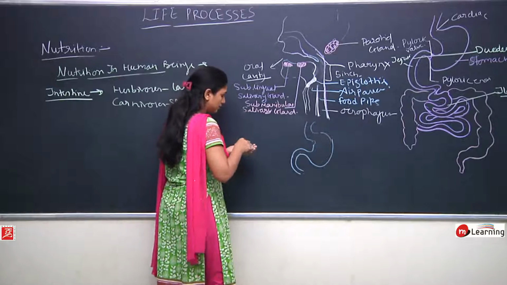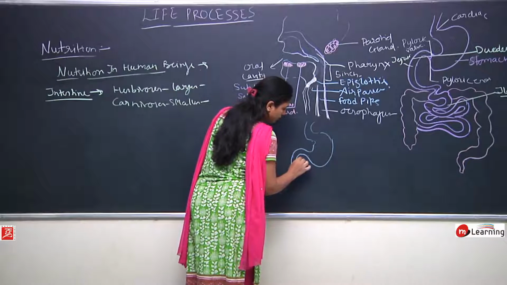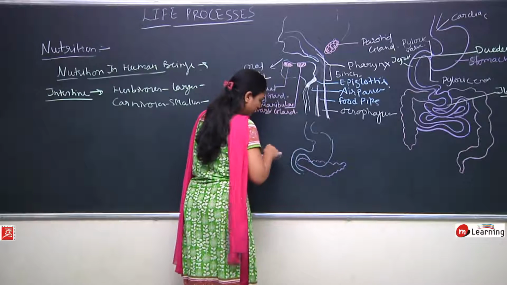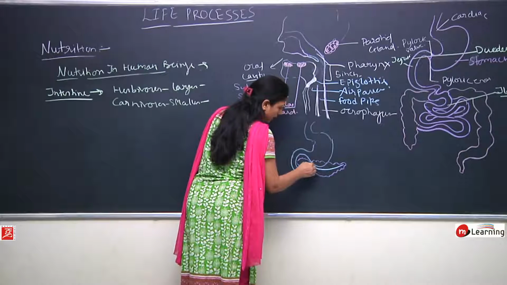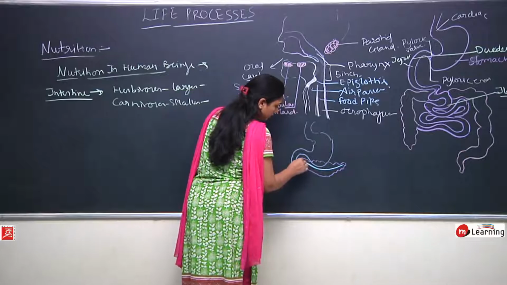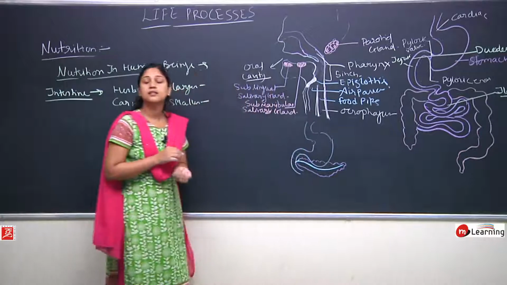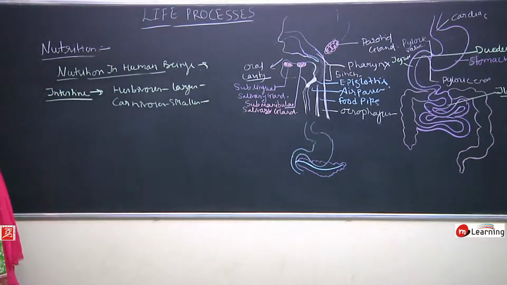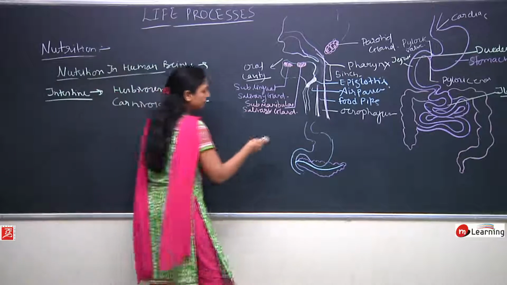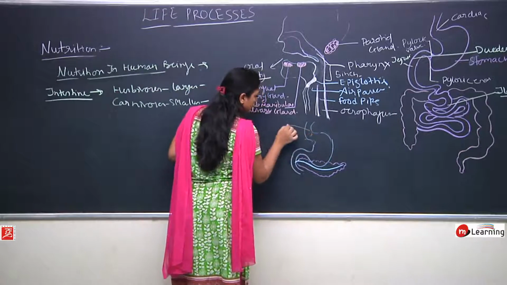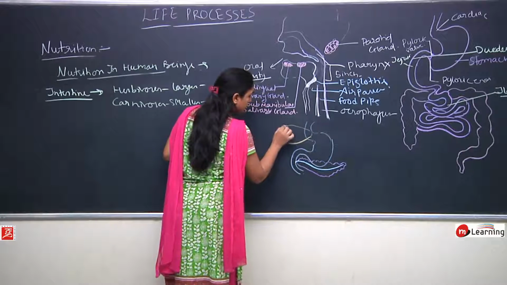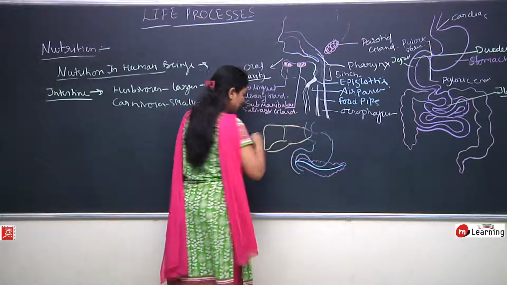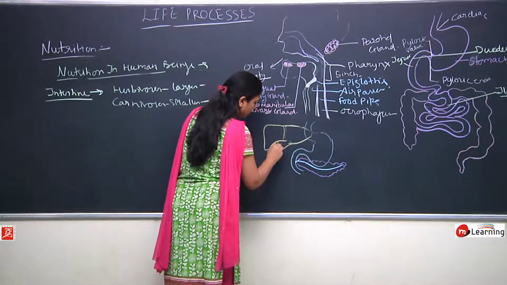and here is the pancreatic gland. Okay. And here is the pancreatic duct which opens into the jejunum. Also, here is the liver, and here is the gallbladder.